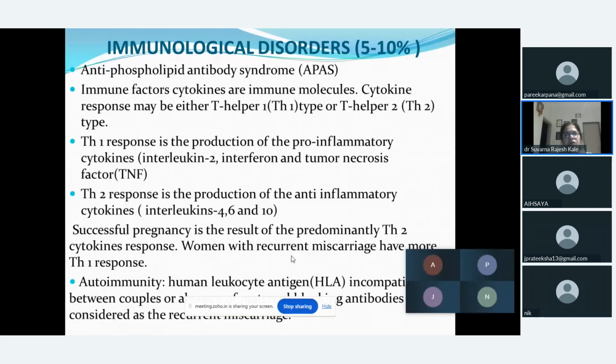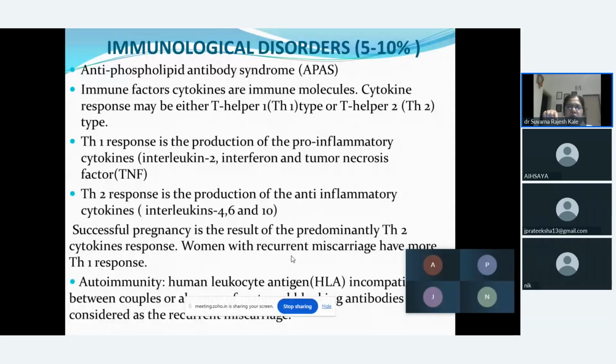The T helper 1 response is the production of pro-inflammatory cytokines, which may be interleukin-2, interferon, or tumor necrosis factor. So these are the 3 types found in T helper 1.